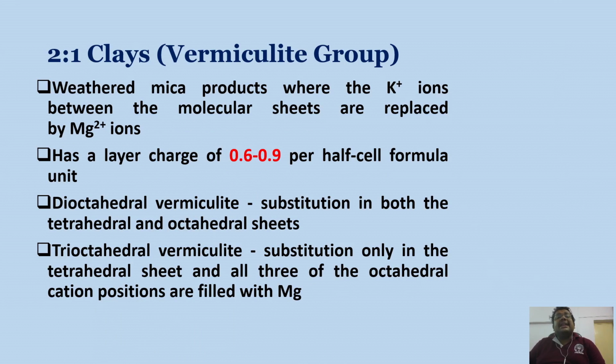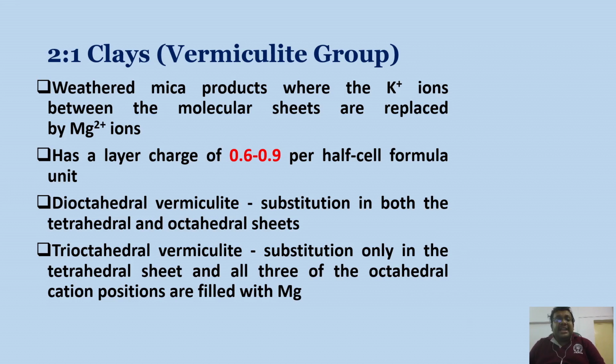So another important clay mineral is vermiculite. Vermiculite is basically a weathered mica product where potassium ions between the molecular sheets are replaced by magnesium ions. I have already told you that in case of mica, the interlayer space is occupied by small potassium ions, collapsing the interlayer space. However, when this potassium gets replaced by magnesium ions in the interlayer space due to more weathering, then we can see formation of vermiculite.